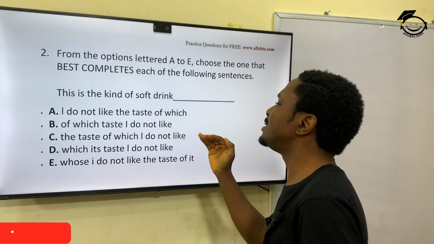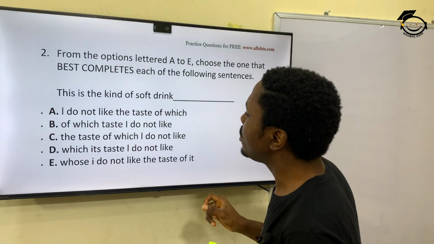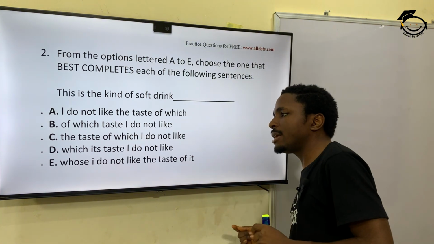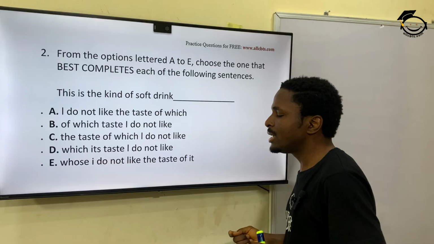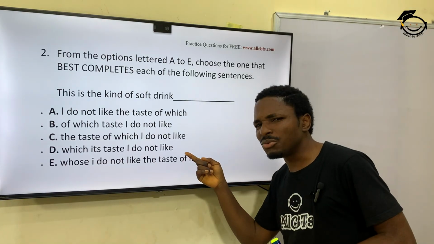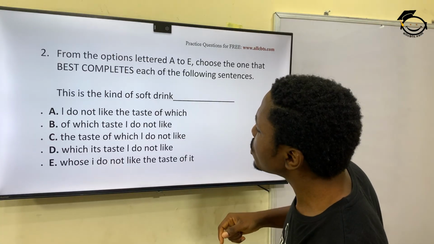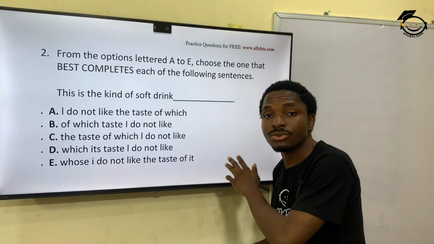So this is the kind of soft drink dash. A. I do not like the taste of which. Ungrammatical, doesn't make sense. B, of which taste I do not like. Then C, the taste of which I do not like. Then D, which its taste I do not like. This one doesn't sound well too. And then E, whose I do not like the taste of it. This one outrightly sounds wrong.